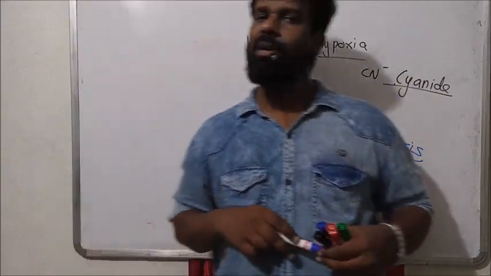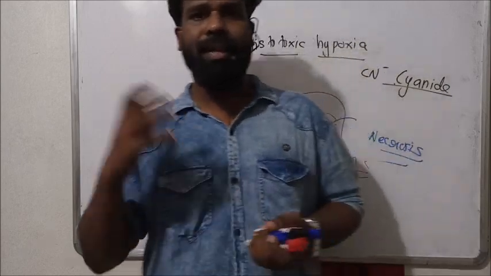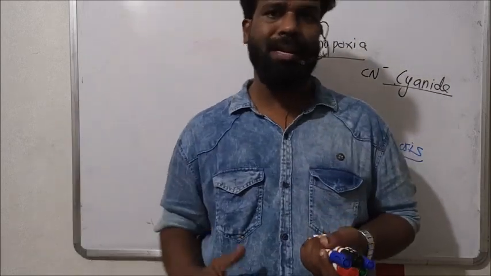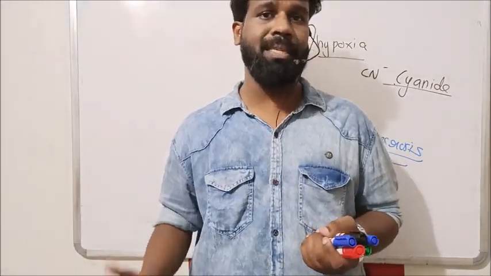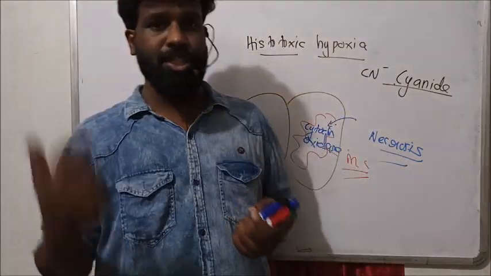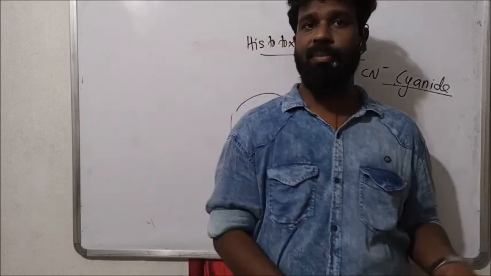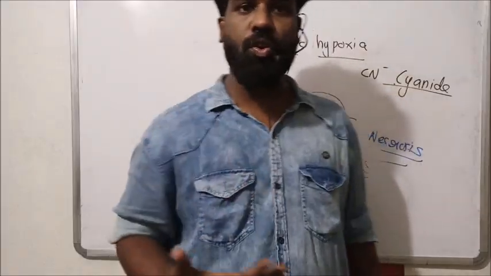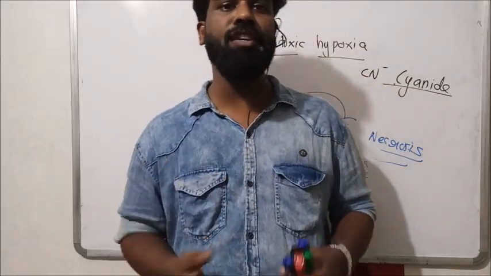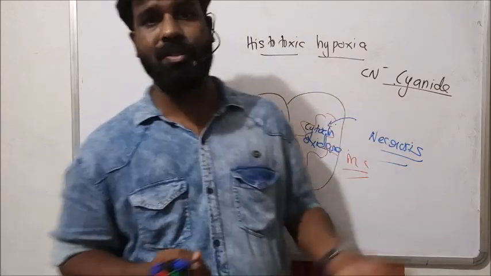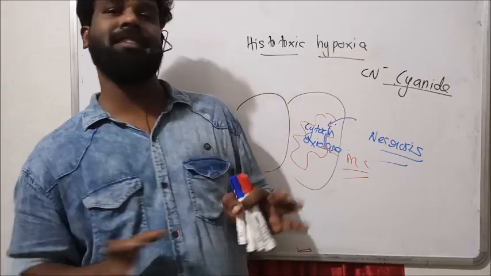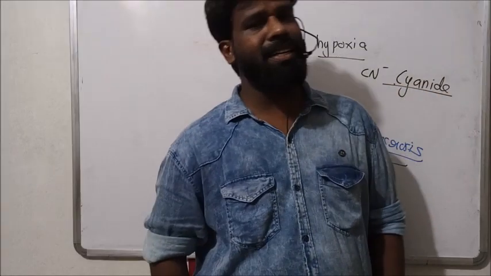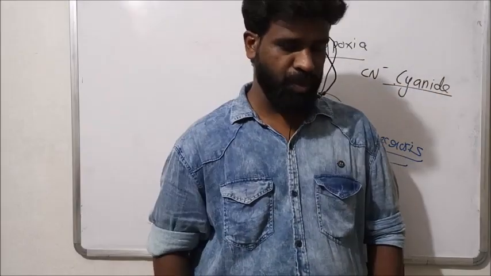So these are the different types of hypoxia in our body: hypoxemic hypoxia or arterial hypoxia, then anemic hypoxia due to the deficiency of RBC, then stagnant or ischemic hypoxia due to insufficient blood flow, and the last one is histotoxic hypoxia, meaning inability of the cell to utilize oxygen for metabolic activity and the electron transport system. All these conditions are called hypoxia. So in this session we studied the different types of hypoxia in our body.